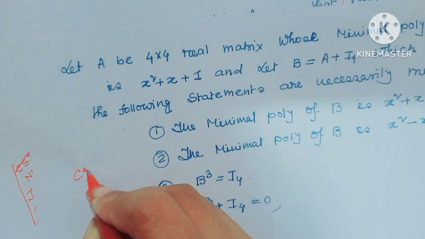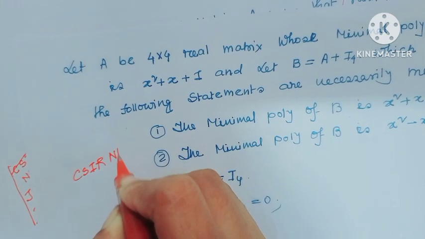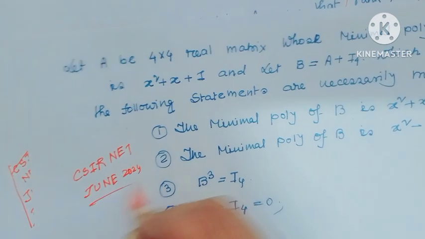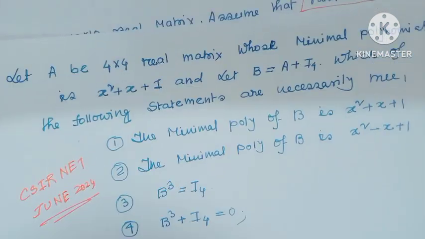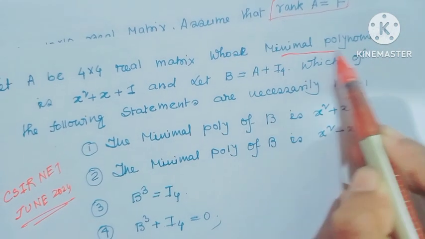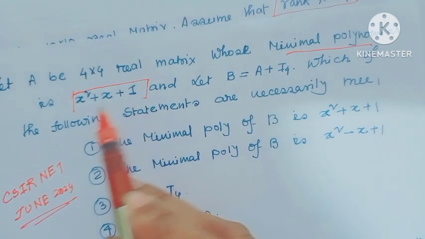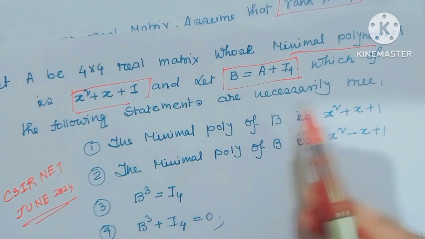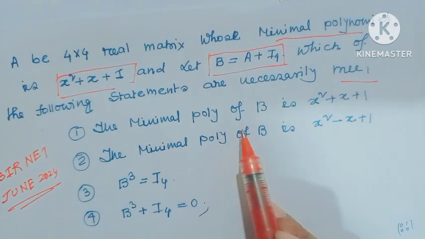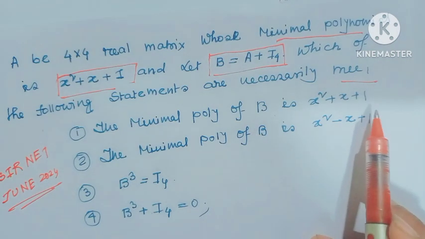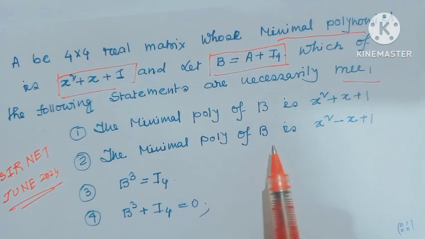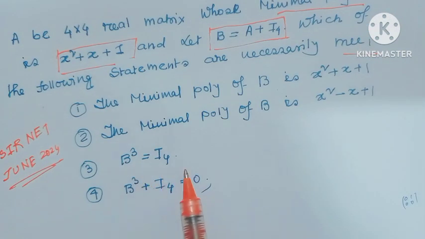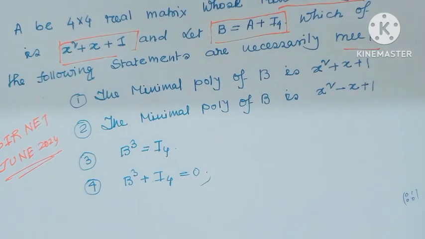Next question, which also came in the CSIR NET June 2024 exam. The question is, A is a 4 cross 4 real matrix whose minimal polynomial is x squared plus x plus 1 and B equals A plus I4. Which of the following statements are necessarily true? Option 1, the minimal polynomial of B is x squared plus x plus 1. Option 2, the minimal polynomial of B is x squared minus x plus 1. Option 3, B cubed equals I4. Option 4, B cubed plus I4 equals 0.